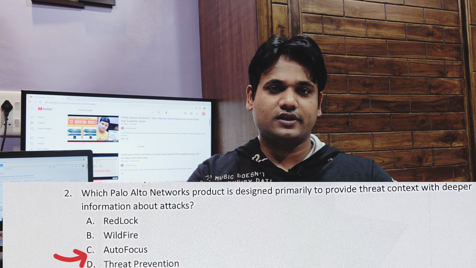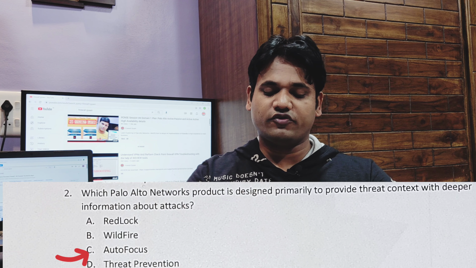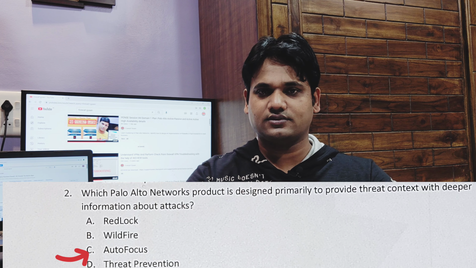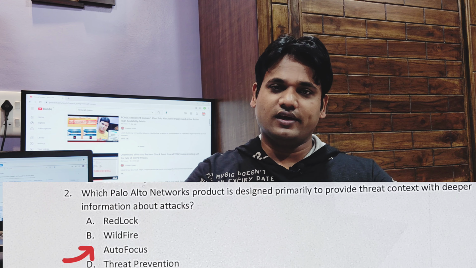Autofocus is primarily designed to provide threat context with deeper information about the attacks so that an administrator can see in depth into that attack and get analysis, like a forensic analysis, on those attacks. We can use the Autofocus product for that.